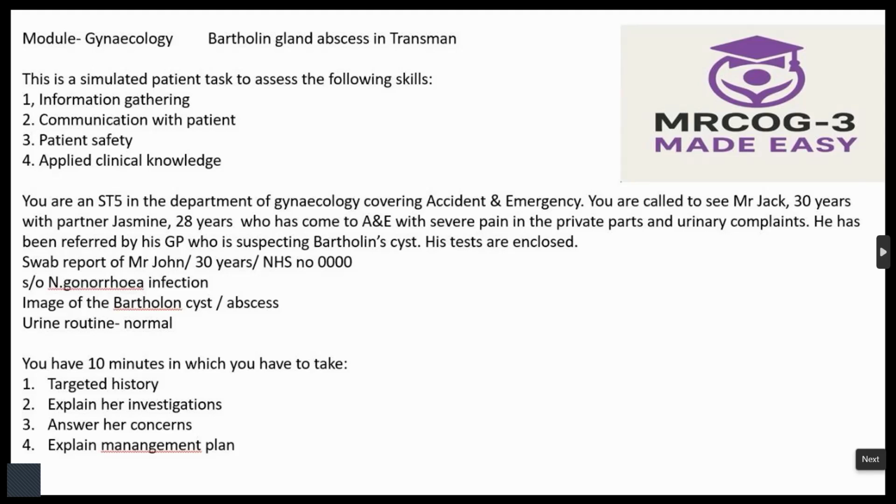The swab report shows, confirm name, age, and NHS number, always confirm with the name given in the case scenario, Jack, 30 years, and NHS number. It shows infection with Neisseria gonorrhea. Then there will be a color image of the Bartholin cyst or abscess, and urine routine is normal. So now we have 10 minutes. You have to take the targeted history, explain the investigations, answer concerns, and explain the management plan. So how are you going to proceed now?